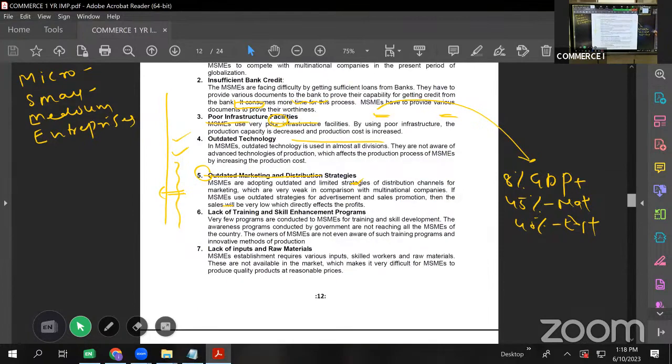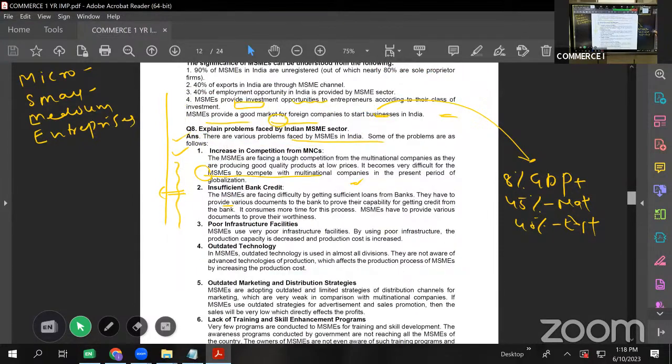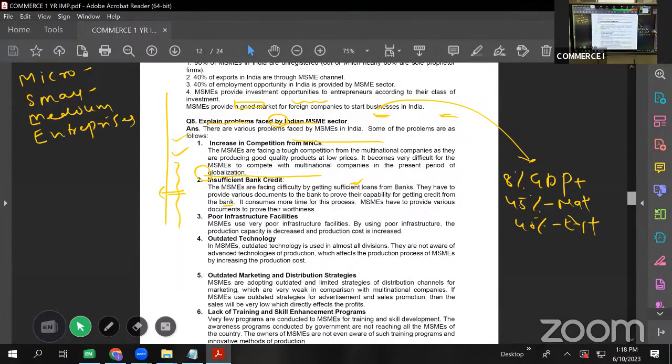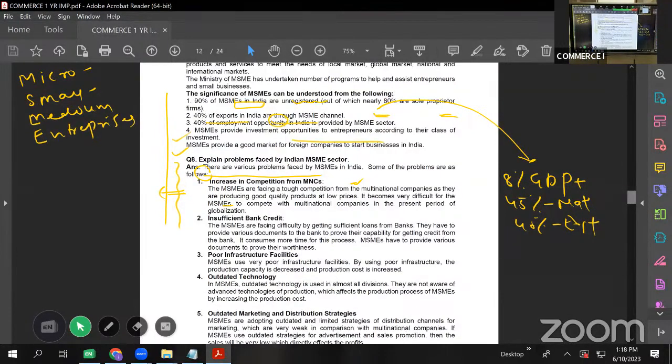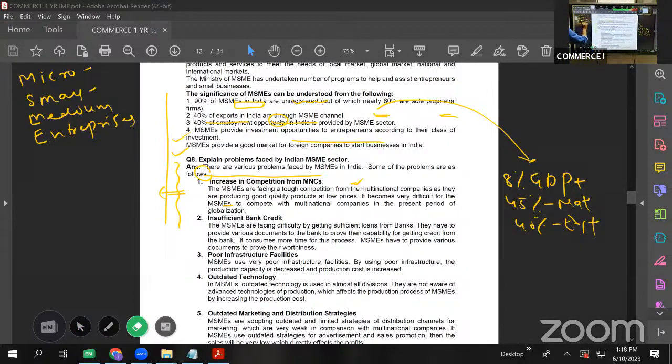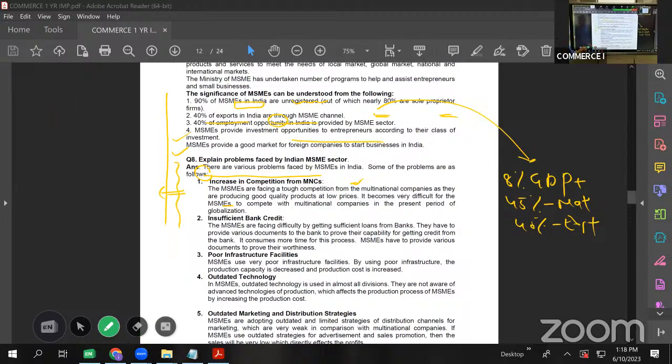Out of these two, I guarantee you'll get one answer: either the significance of MSMEs or the problems faced by MSMEs. One answer is sure to come in your exam. Now let us see what are the problems faced by MSMEs.